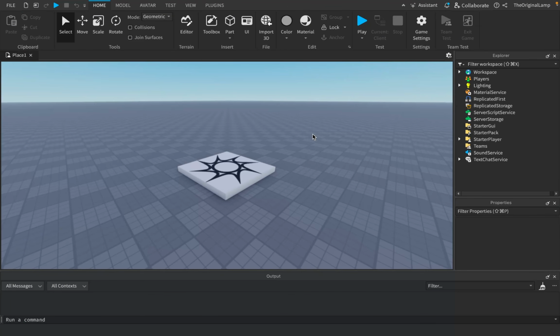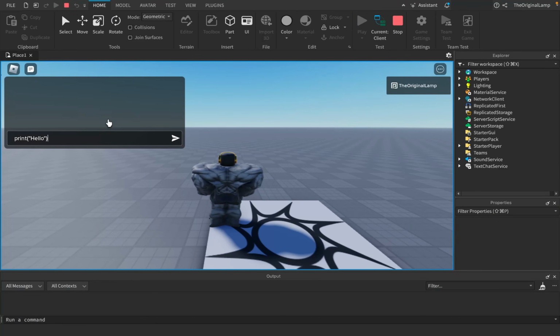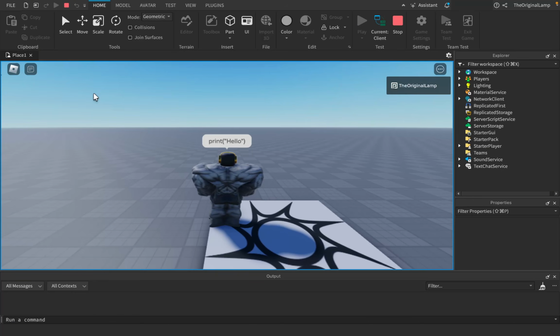This game does not have to be popular. I had a video where I made a game where I gave anyone the ability to code. For example, if they were to play the game and type something in chat, like print hello or something like that, whatever they would type in chat would then get actually ran as real code. And I thought that was really a cool idea.